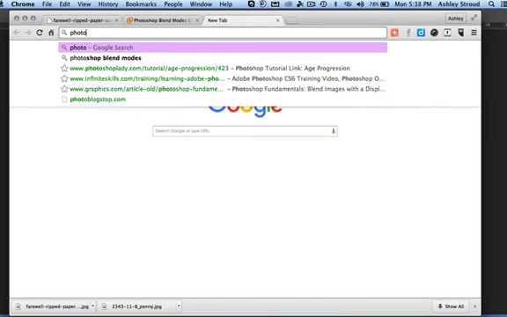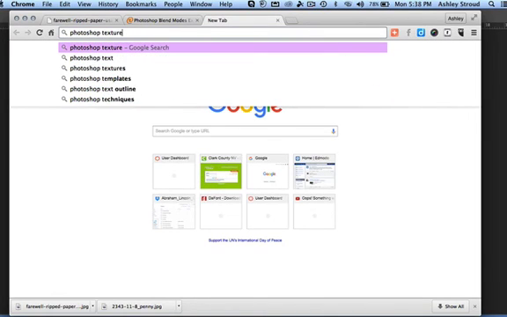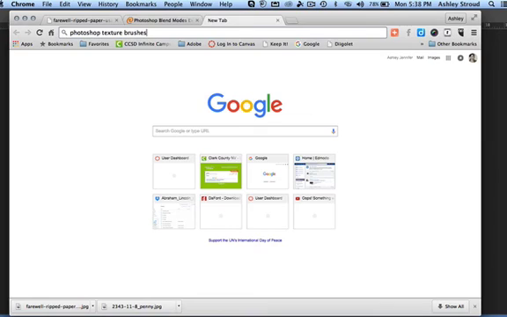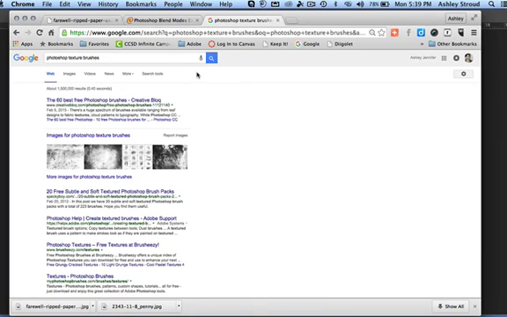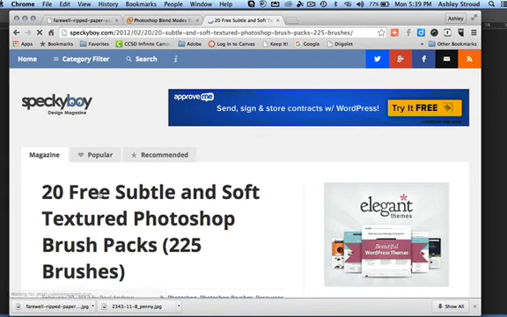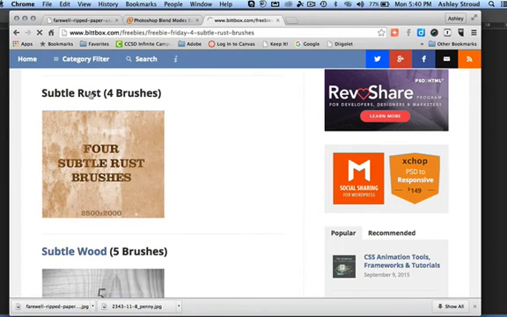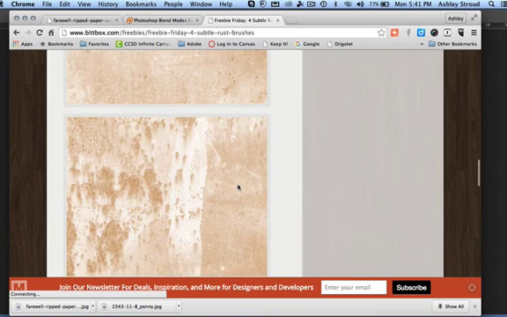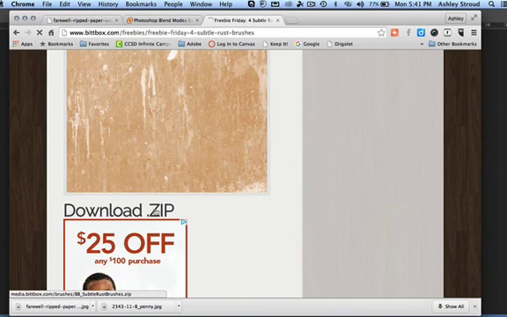So the first thing we're going to do is go onto a browser and search for some Photoshop texture brushes. And you're going to find thousands of them out there, and I'll give you some links to some of my favorite sites. But for this example, I'm just pulling up one of them that's giving us some different texture brush packs, and this one is a kind of a subtle rust, and you can see that there's a bunch of variations when you blend them together.